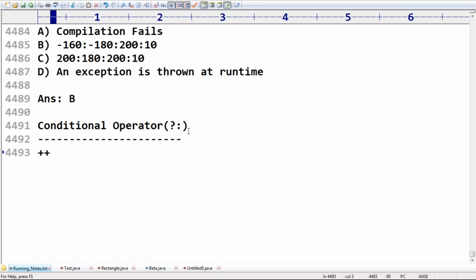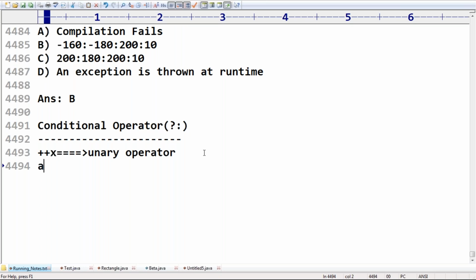Suppose the plus plus operator is there. For how many arguments can I apply plus plus x? Only one argument. That's why the plus plus operator is called a unary operator, because we are applying it to only one operand.